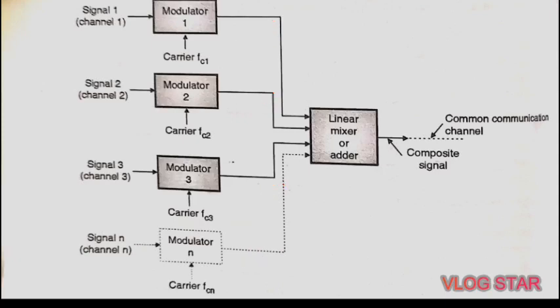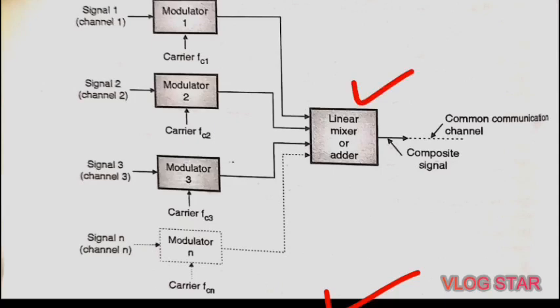Here we can see the block diagram of this FDM transmitter. Each signal modulates a separate carrier, and the modulator outputs will contain the sidebands of the corresponding signals. The modulator outputs are added together in the linear mixer, or the adder, and the linear mixer is different from normal mixers.